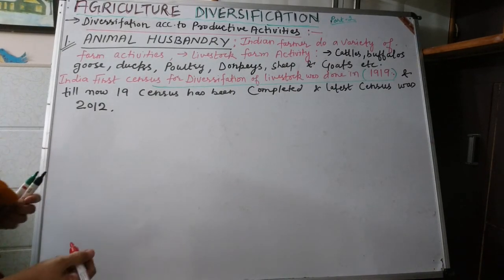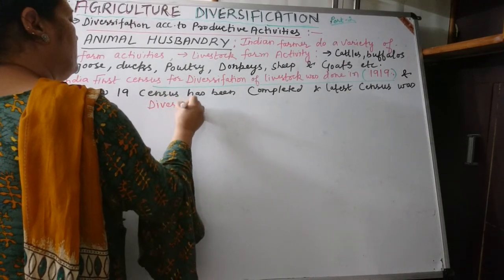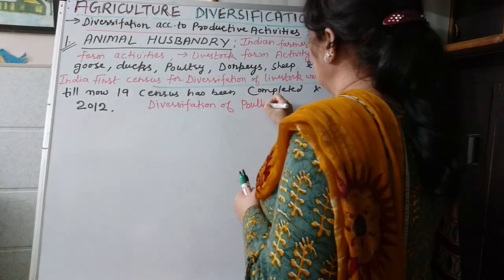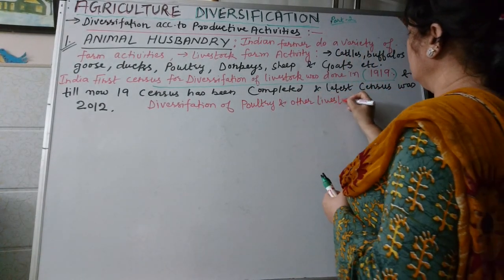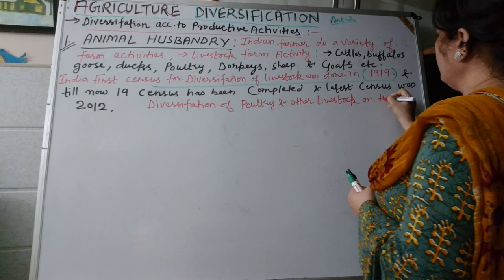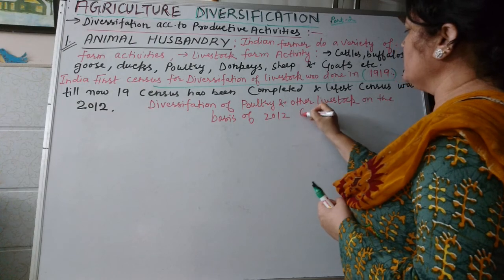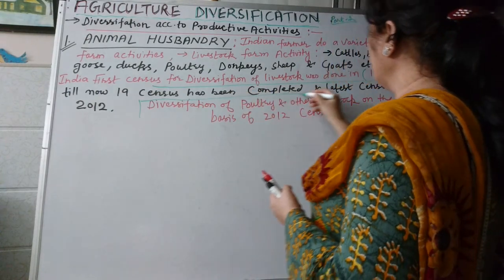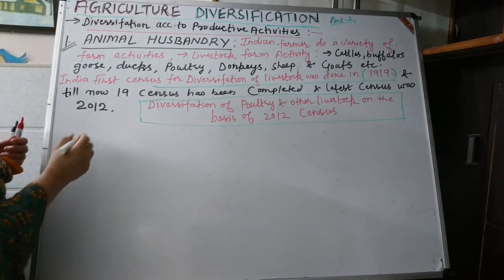So let us analyze the diversification of poultry and other livestock on the basis of the 2012 census. Let us see how much livestock of poultry and other cattle we had in 2012.